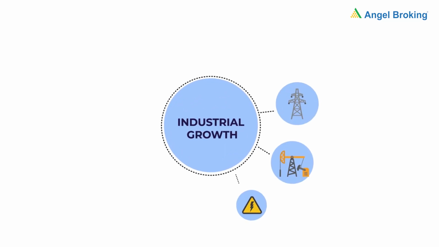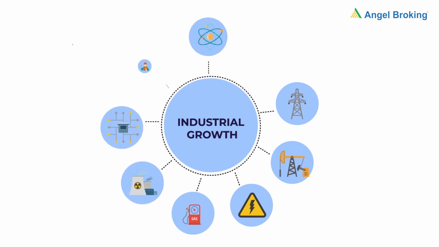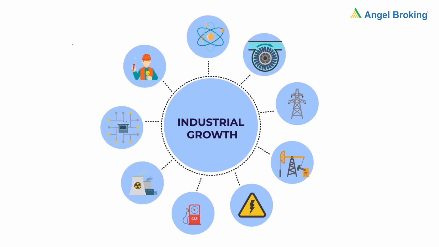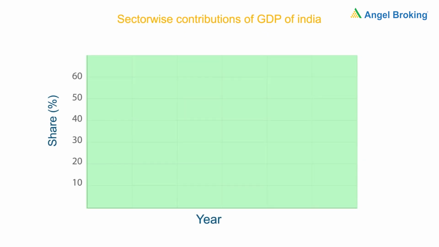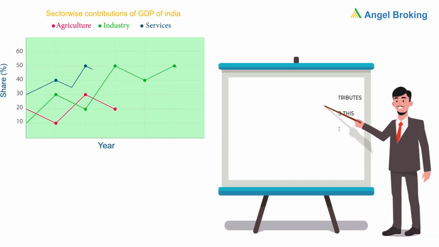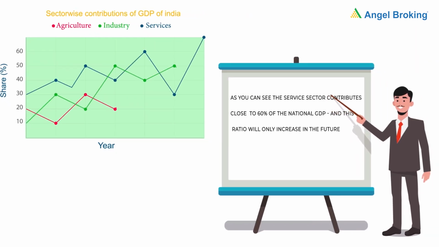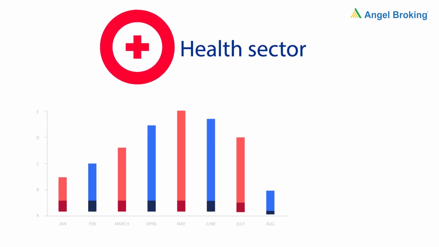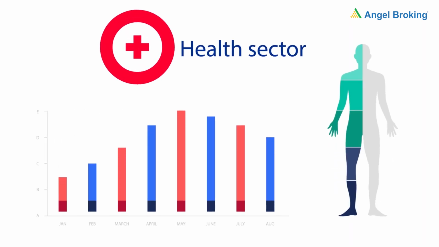Industrial output is important as well. Industrial growth is what turns developing countries into developed countries. Everyone also awaits updates about the service sector. As you can see, the service sector contributes close to 60% of the national GDP, and this ratio will only increase in the future. The finance minister also gives updates on the health sector. As you can see, India doesn't invest as much as other countries in health services.